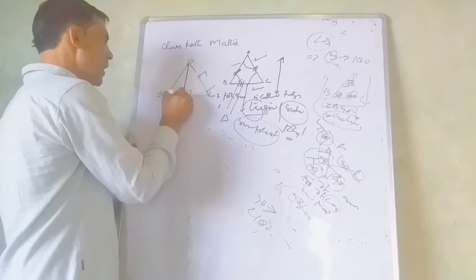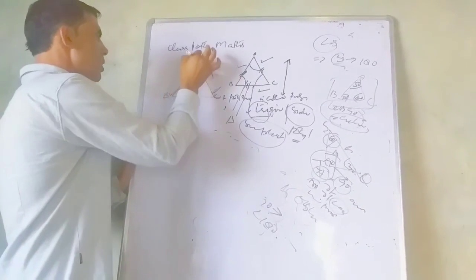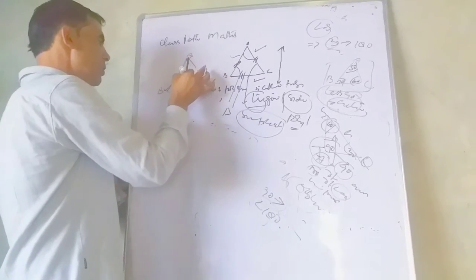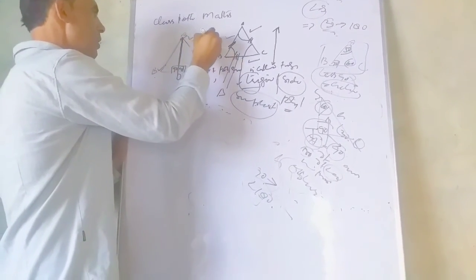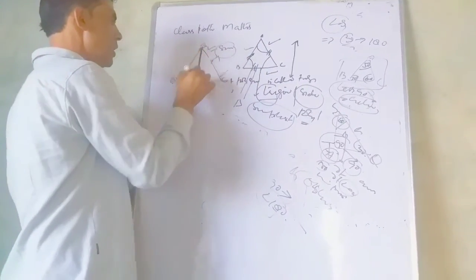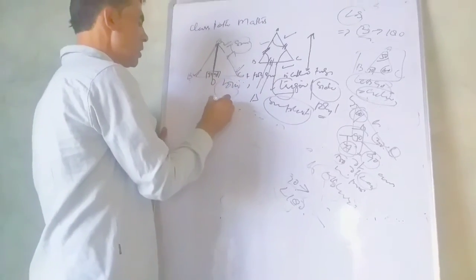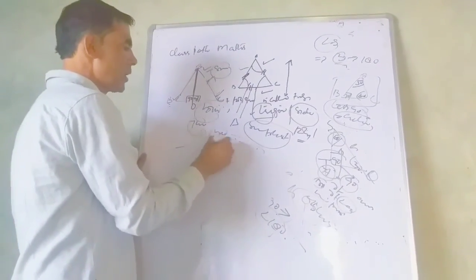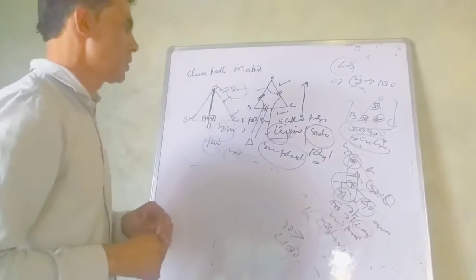It will make 90 degrees on either side of D. So by dropping a perpendicular AD on the side BC, this triangle will get divided into two different triangles, that is ABD and ADC, and both will be right triangles, and we can make them congruent by congruency criteria. This is all about the introduction of the triangles.